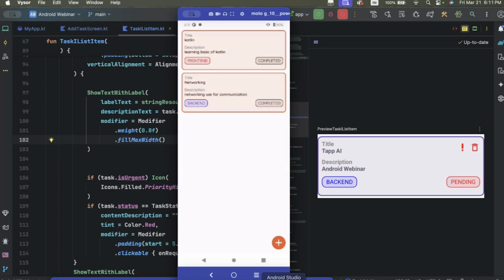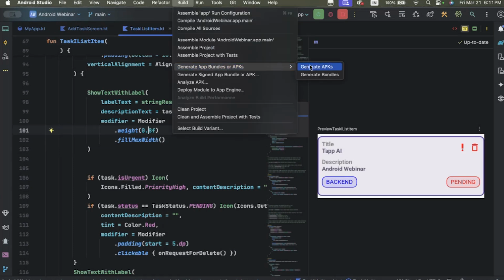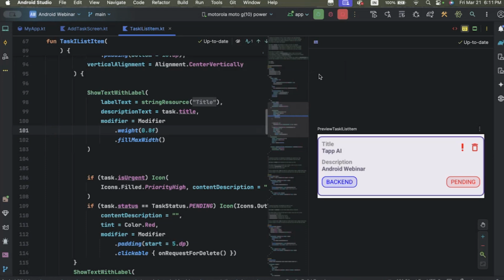Now, just suppose that we have built this build and you want to share it with our friends, or with someone else, to test. In Android Studio, there is a Build menu, and you click on Generate APK. Now our APK is generated. You can share that APK with our friends to test this app.